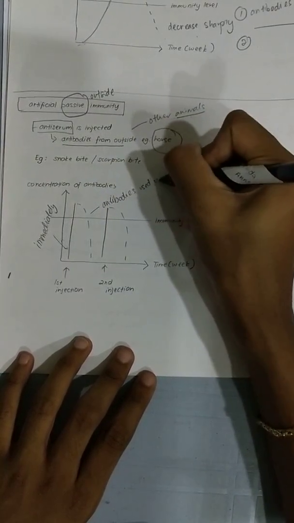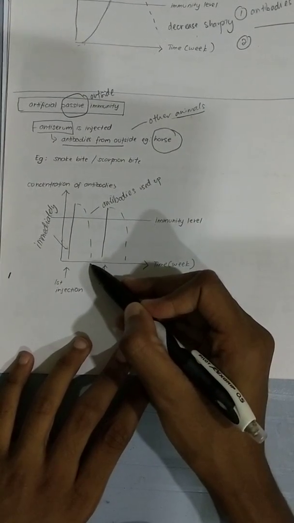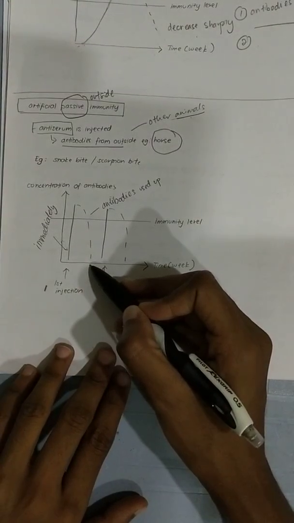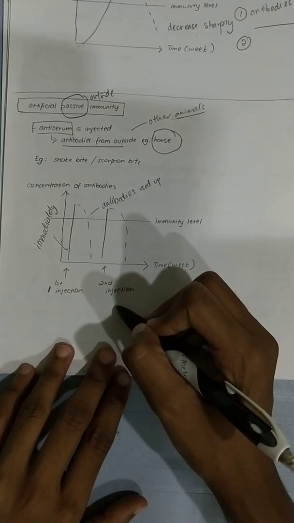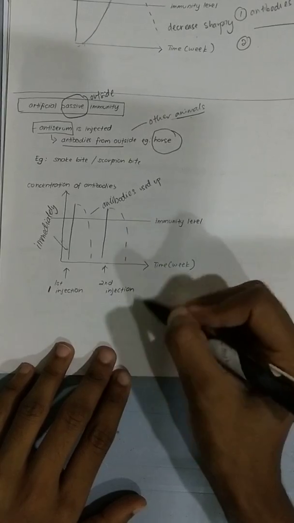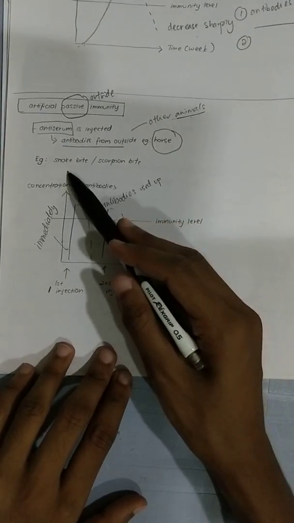Used up already. Do I have these antibodies in my body anymore? No, I don't store them, because first I don't make them, and secondly, I already used them. Now the second injection in the graph is just trying to tell you, not that you get injected twice. What the graph is trying to explain is, let's say the second time I get bitten by a snake.